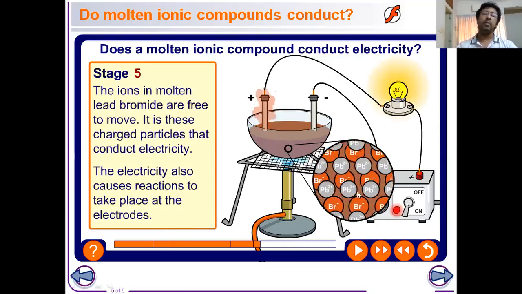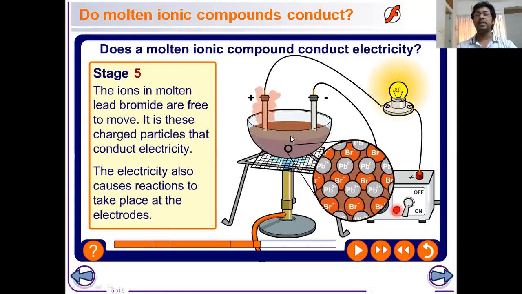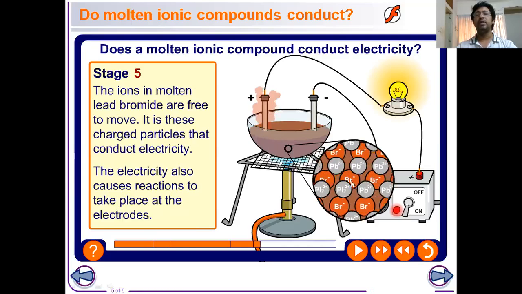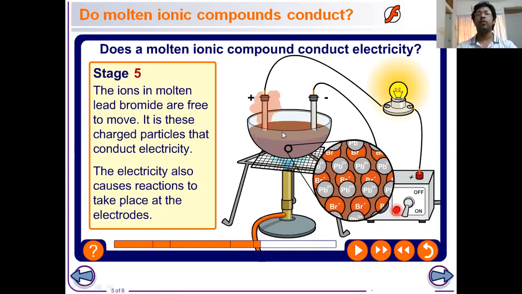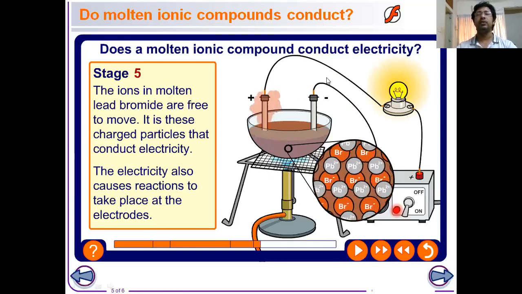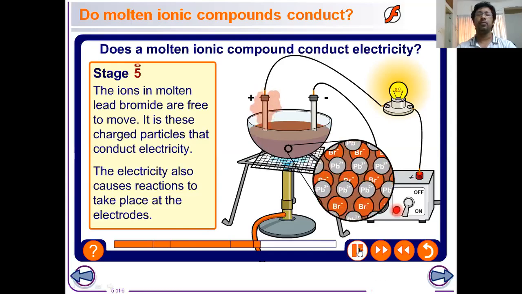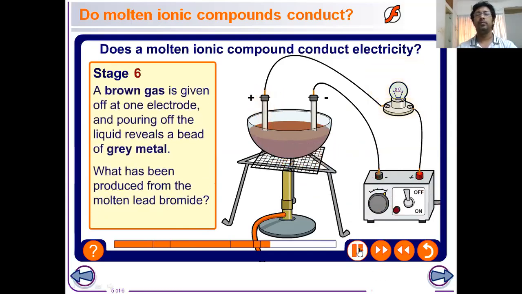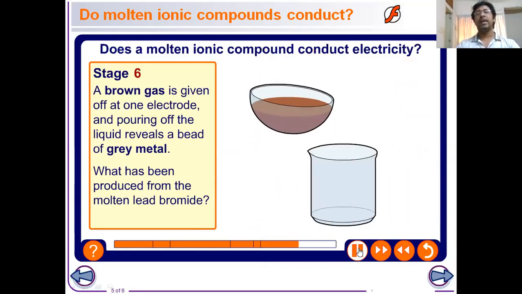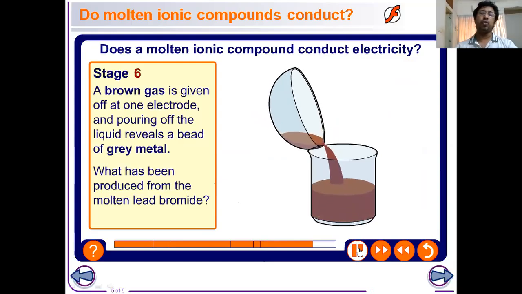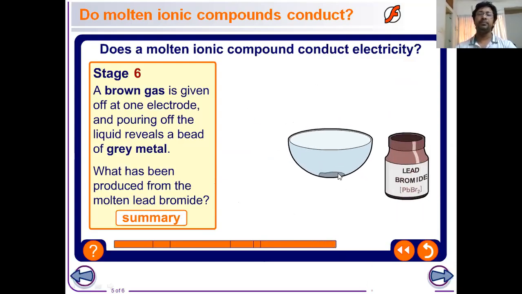Here this thing happens. When solid lead bromide is melted, the ions split from each other and then move. That is why it is capable of conducting electricity, and that is why the circuit has been completed. We will see another thing: a gray metal will form at the cathode. That gray metal is lead.